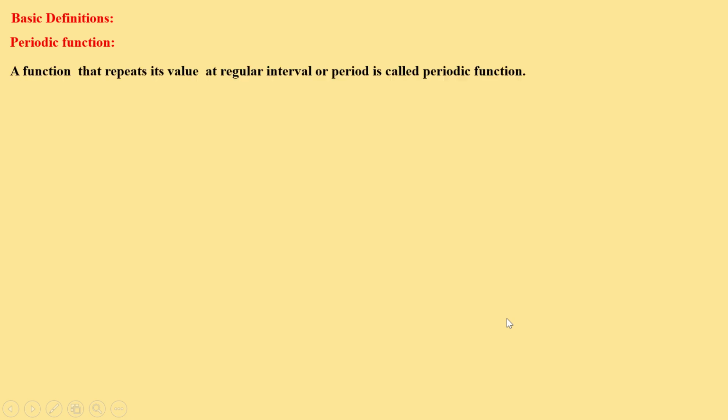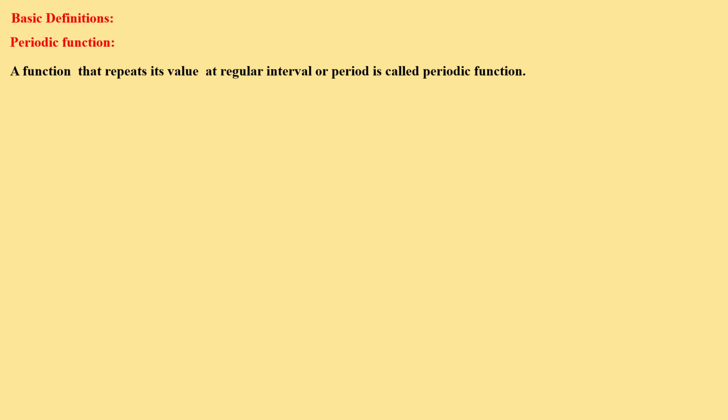Some basic definitions. Periodic function. A function that repeats its value at a regular interval or period is called a periodic function. Right, it will repeat after some time. So if you take a sine curve or cosine curve from 0 to 2 pi, after 2 pi it will repeat the same curve, right? That is what periodic means.